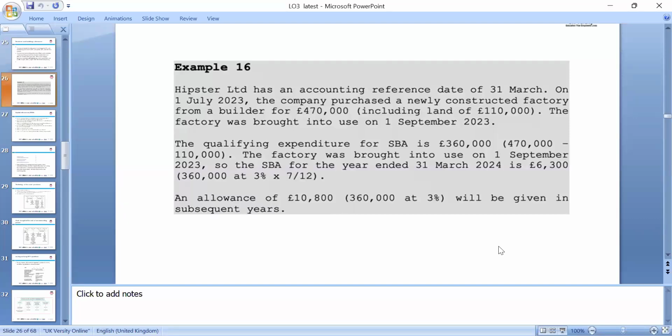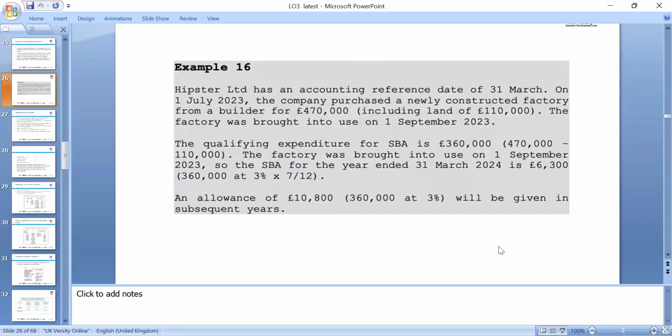Accounting Reference Limited, on the 1st July, the company purchased a newly constructed factory for 470,000, including the land of 110,000, and the factory was brought into use on the 1st September 2023. The qualifying expenditure is 470,000 minus the land.